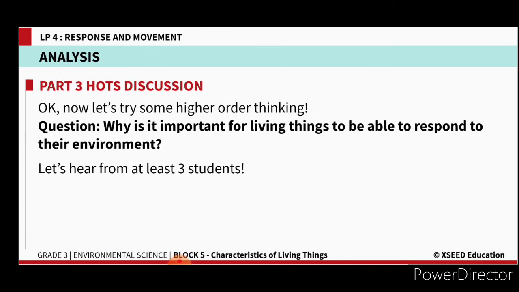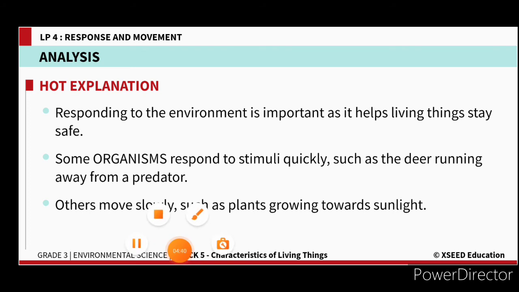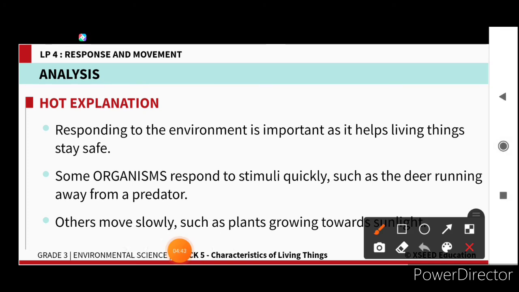Why is it important for living things to be able to respond to the environment? Why do they need to respond to the environment? Because it is important for them to live, to be safe. That's why they respond to the stimulus, and very quickly. A deer is running away from the predator, otherwise it may die. The predator may catch the deer and eat it. So to save its life, it's running. That's the response. For any stimulus, organisms will very quickly show the response, to keep their life safe.